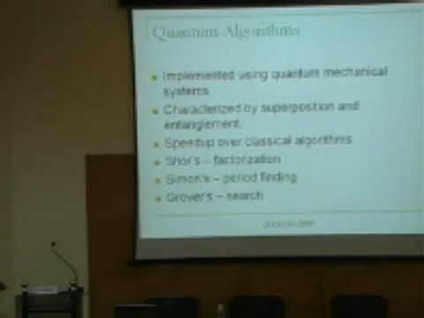We want a speed up. The best examples that we have are Shor's algorithm, which allows you to factorize at an exponentially faster rate. There is Simon's period finding algorithm, which is actually used by Shor because of the quantum Fourier transform. And there is the Grover search algorithm, which has been mentioned repeatedly, which gives a quadratic speed up.